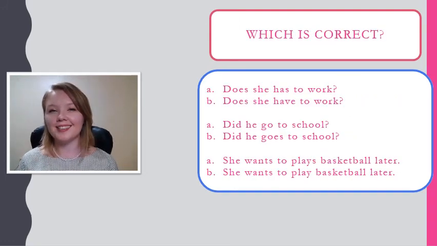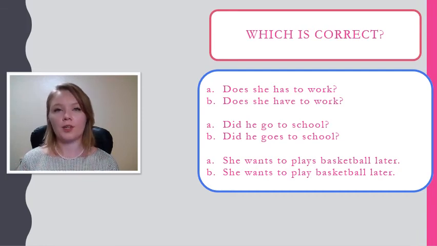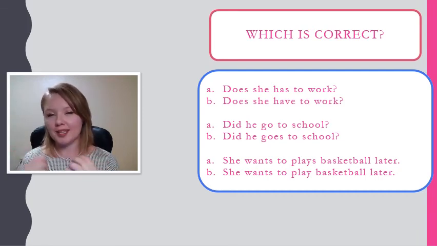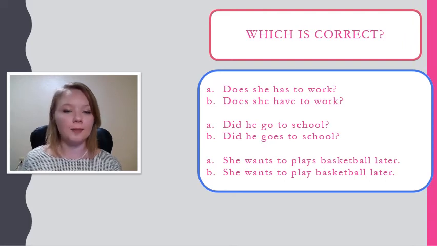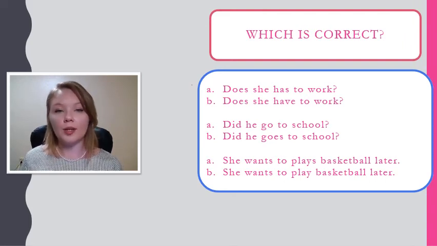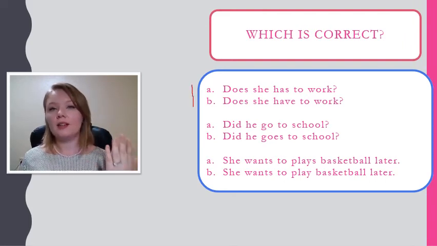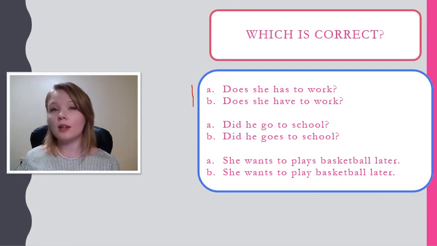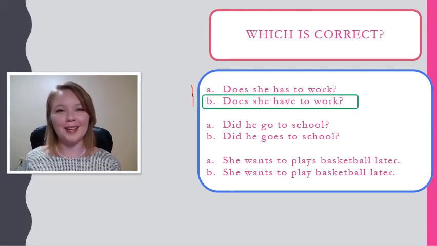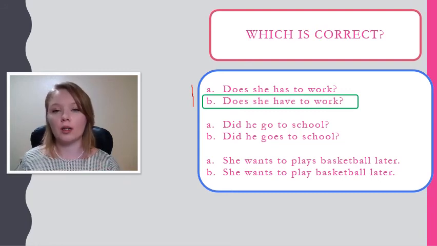Let's look at these sentences and see if we can figure out which is correct. Remember, only the main verb in the sentence needs to be conjugated. So let's begin with number 1. Does she has to work or does she have to work? What do you think? Is it A or B? Did you guess B? Here we only need to say, does she have to work?